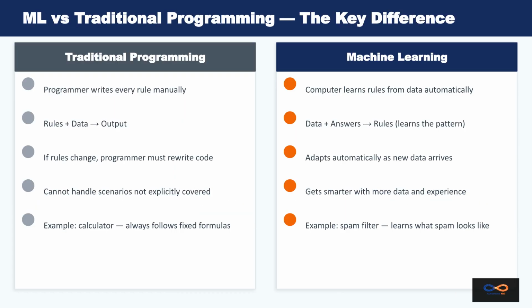This chart highlights the key difference. Traditional programming relies on a programmer writing every rule. Machine learning allows the computer to learn rules from data automatically, getting smarter with more experience, like a spam filter learning what spam looks like.